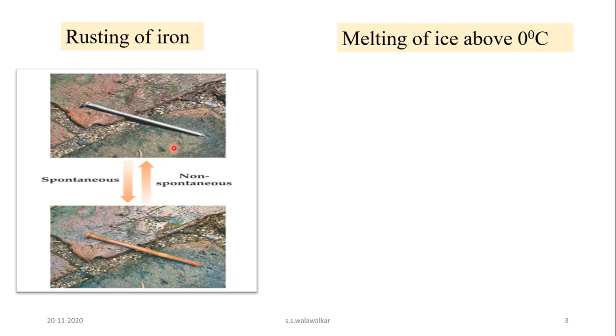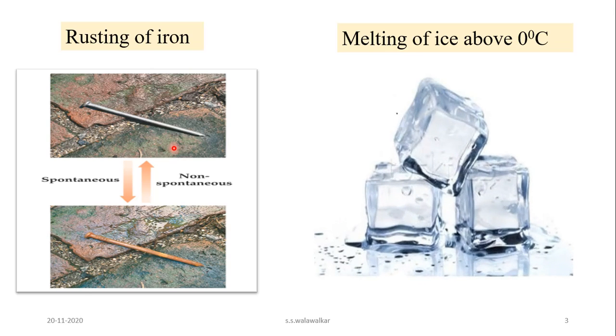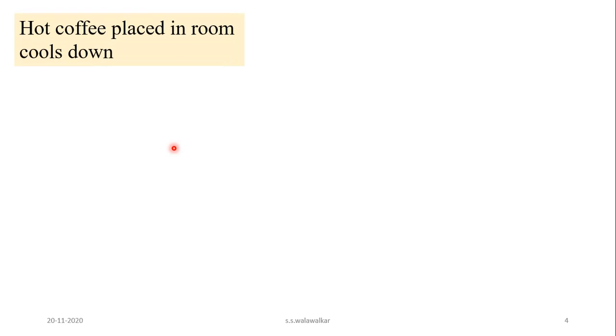Another example is melting of ice above 0 degree Celsius. Ice absorbs heat from the surroundings and melts. So that is a spontaneous process. It does not require any external help or external force. Or when a cup of hot coffee is placed in a room, it cools down and after some time it attains room temperature.